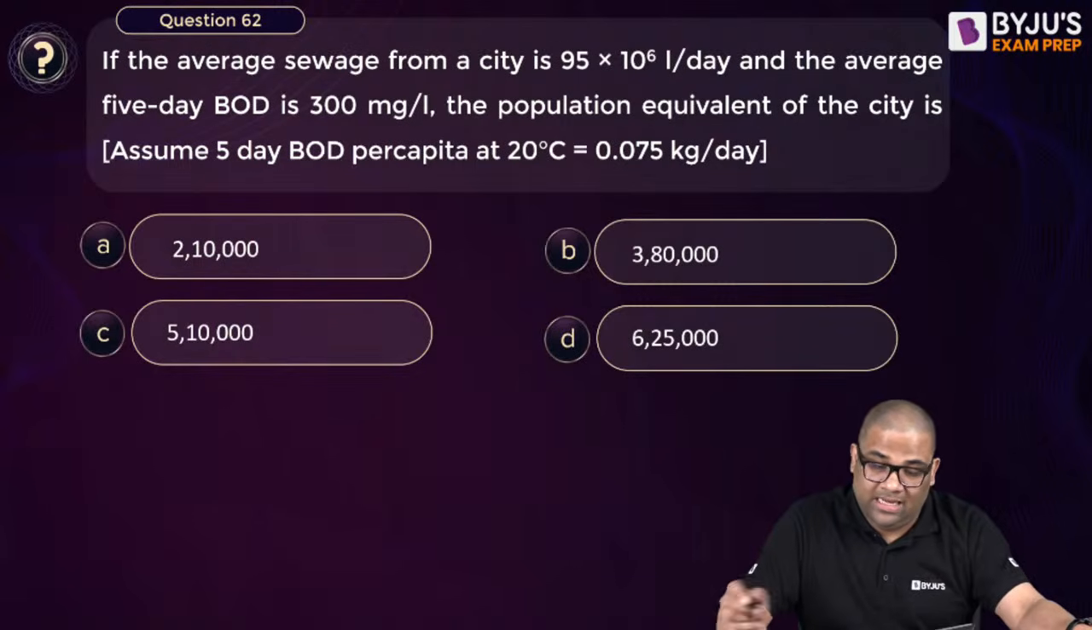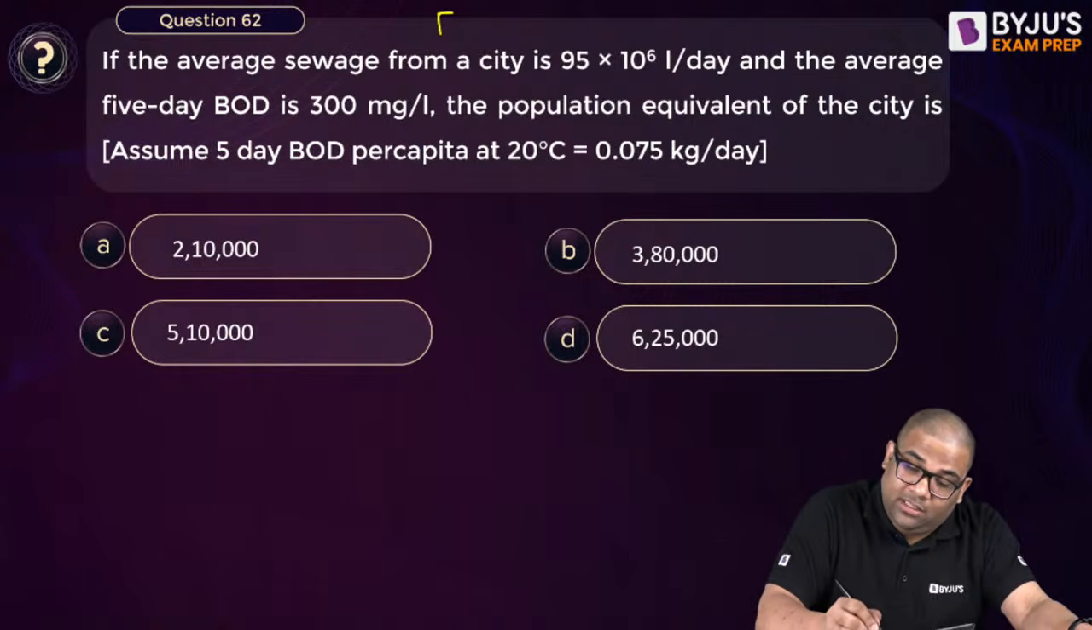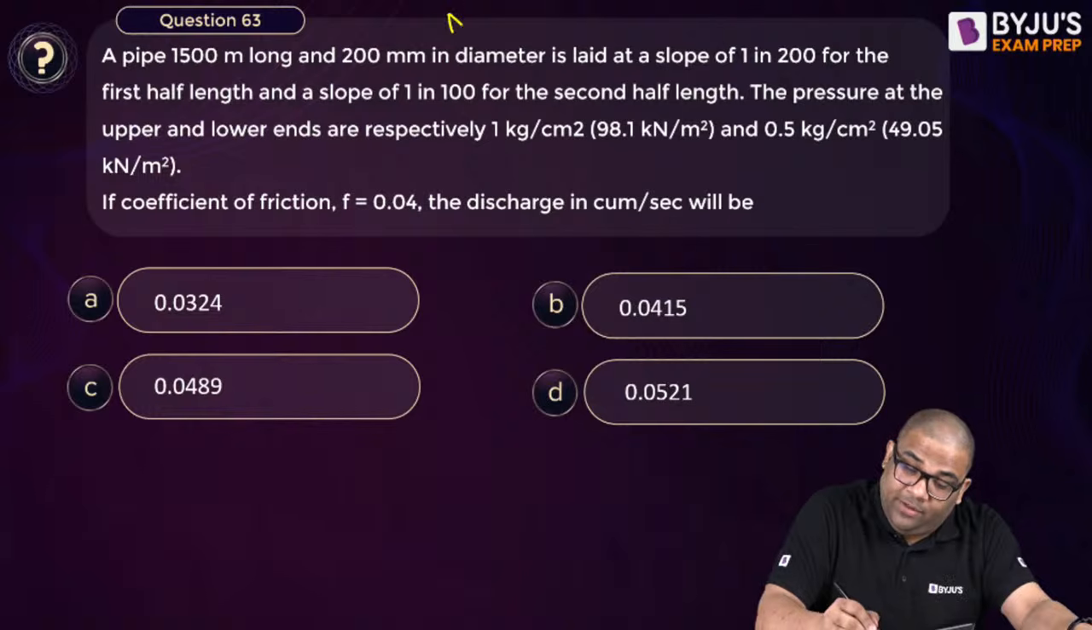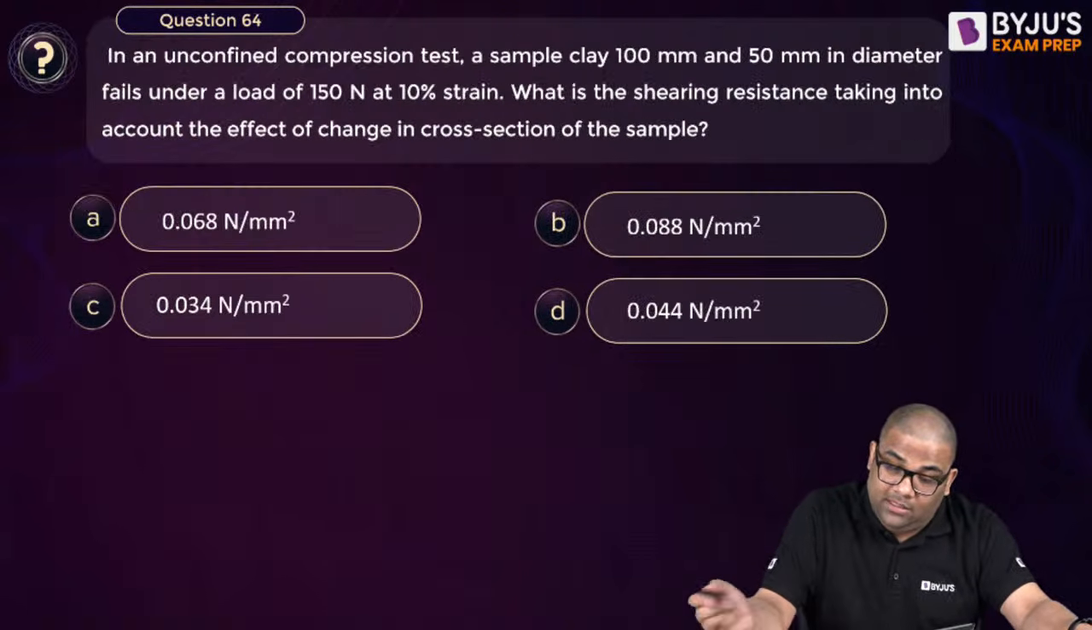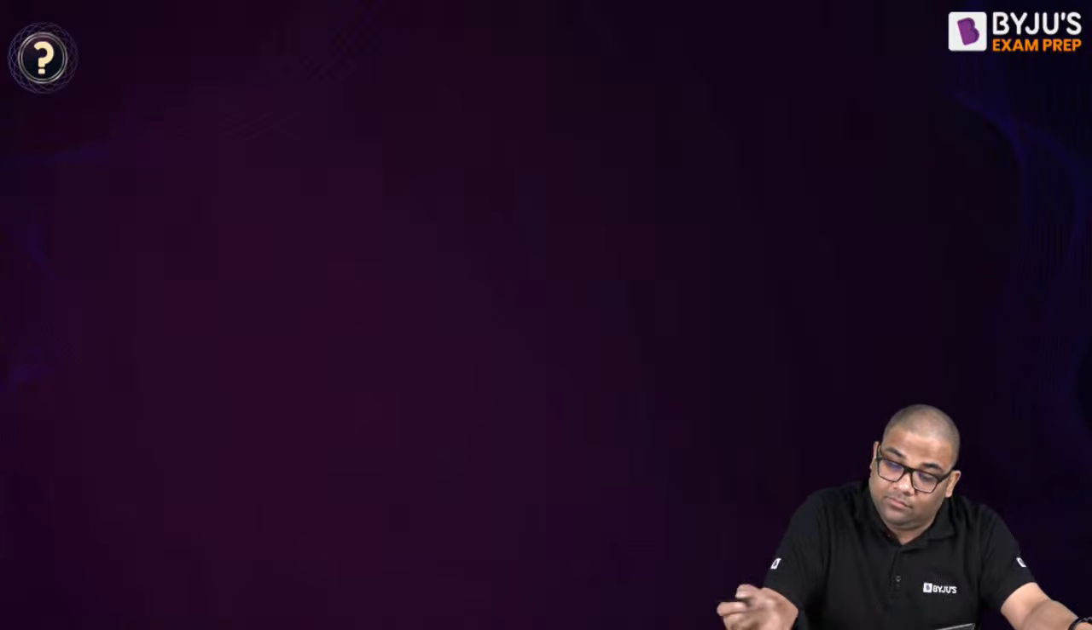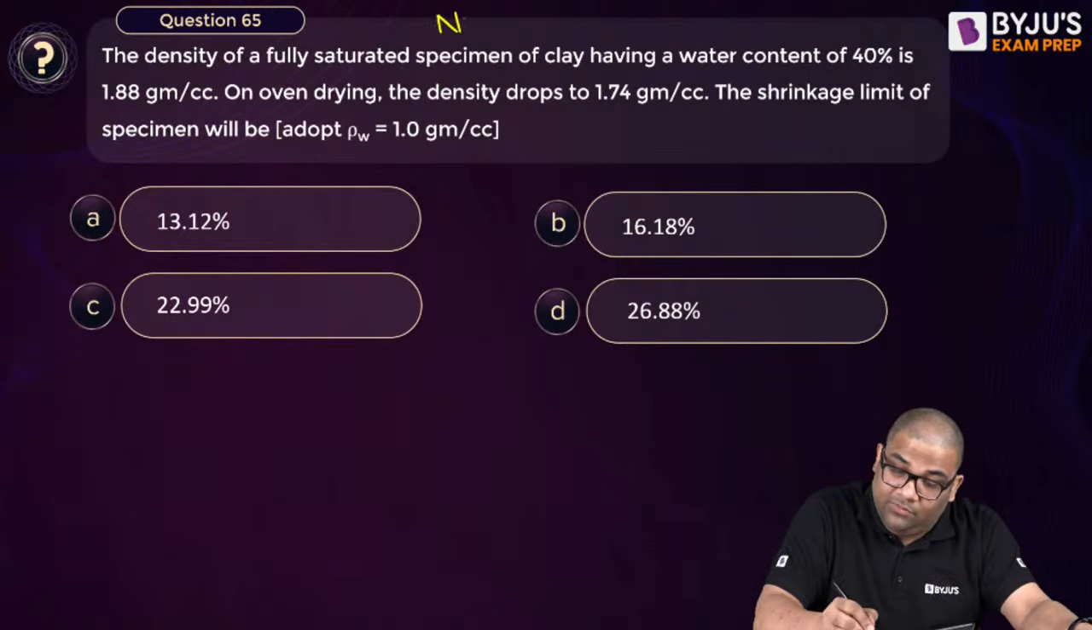Next, 62 question. Again a little bit of calculation is there. This is from environment, so we'll see at the end. It is easy only. Proportion equivalent is easy, but calculation will be there, na? And calculator is not allowed. So therefore this also we'll see at the end, numerical. Then this is also numerical, so we'll see at the end. This also numerical, we'll see at the end.